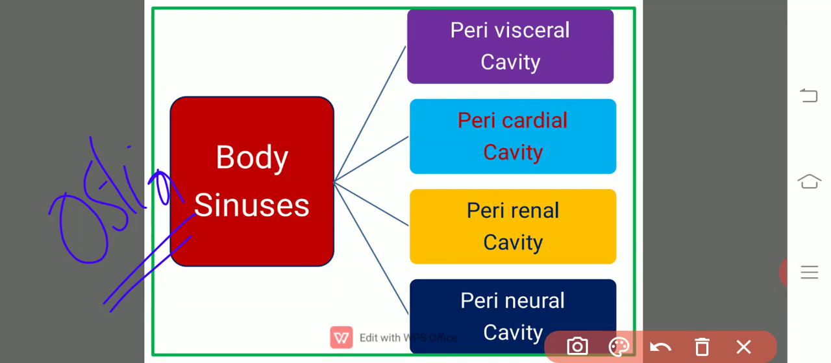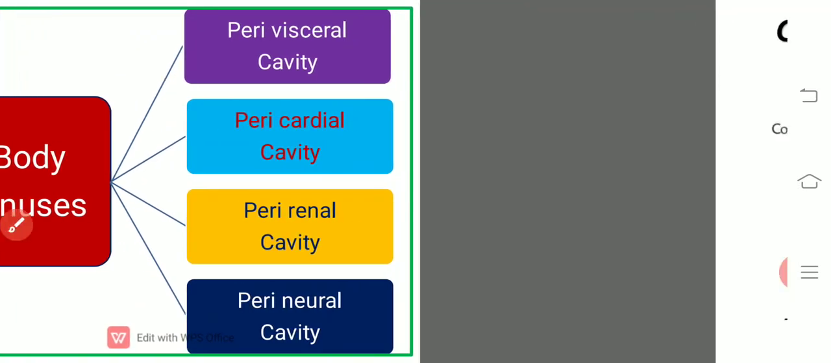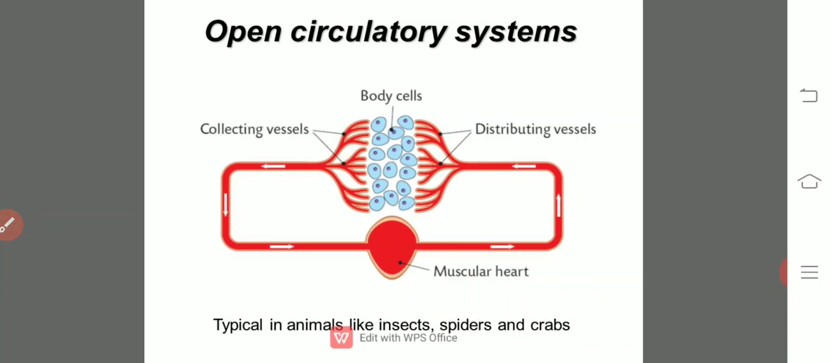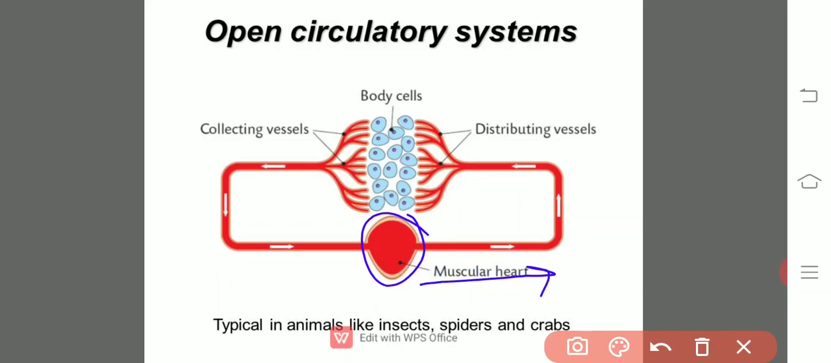Let us see how the open circulatory system works. Here, if you observe, this is the heart, and the heart pumps the blood to the tissues. Here there is an exchange of gases and food material between the cells and the haemolymph, and afterwards the blood enters into the haemolymph. The haemolymph enters into the channels.